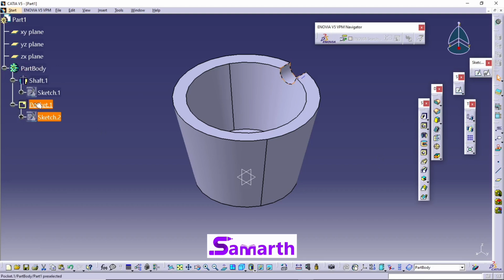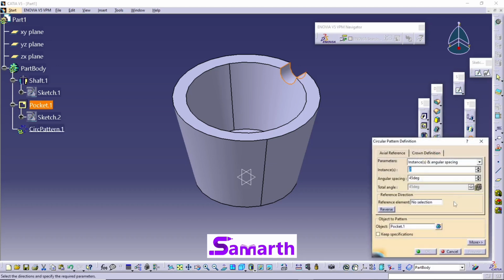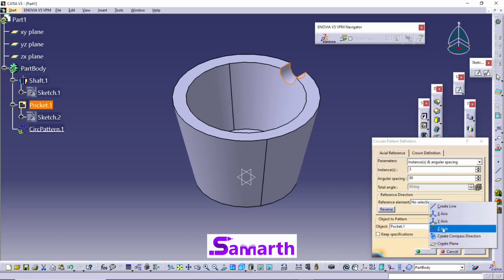Now select this pocket and go to circular pattern. Select this circular pattern, number of instances 3, and the angle you need to give is 90 degrees. For the reference element, right click, Z axis.